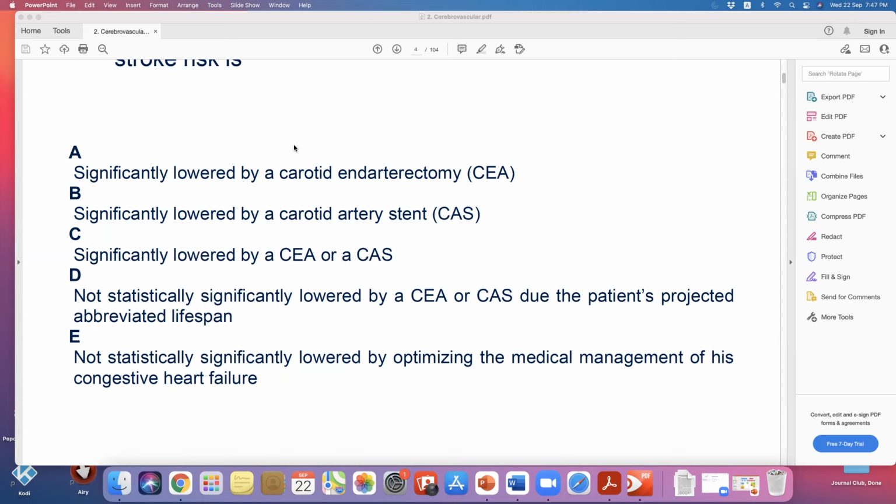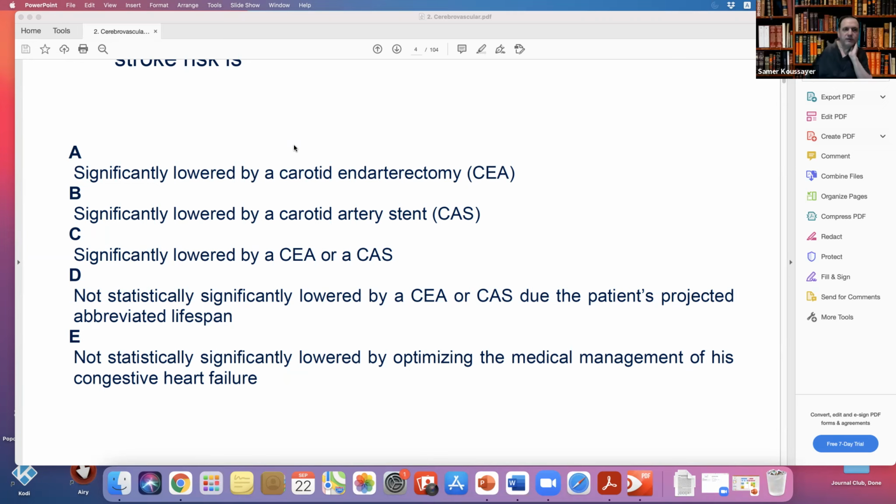No. Not statistically significantly lower by carotid endarterectomy or carotid stenting due to the patient's projected abbreviated lifespan. This could be, yes. Not statistically significantly lowered by optimizing the medical management of his congestive heart failure. I think it's D.